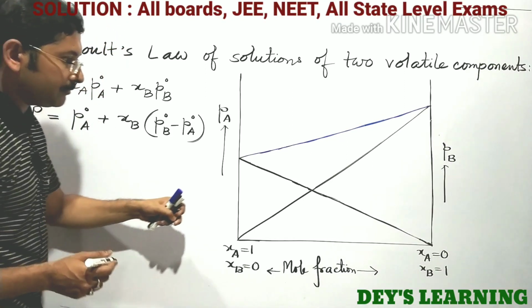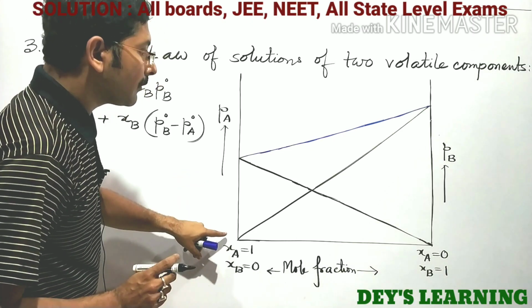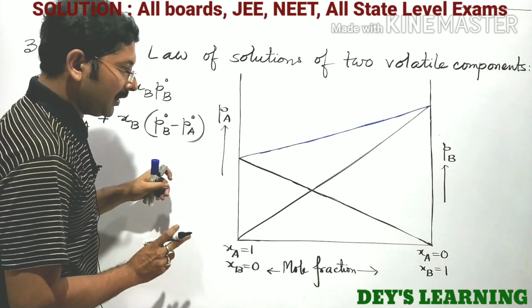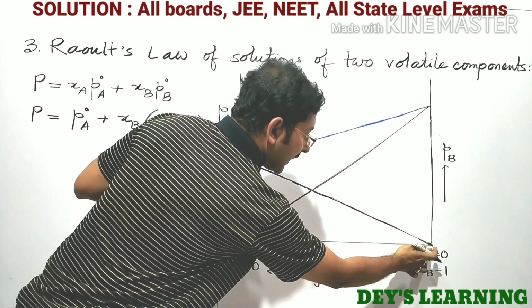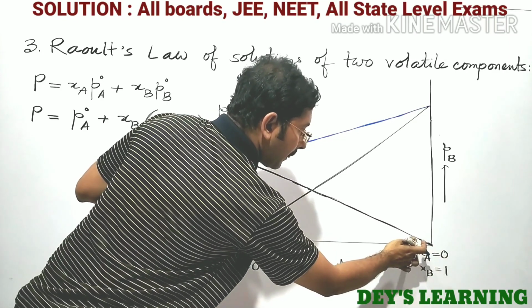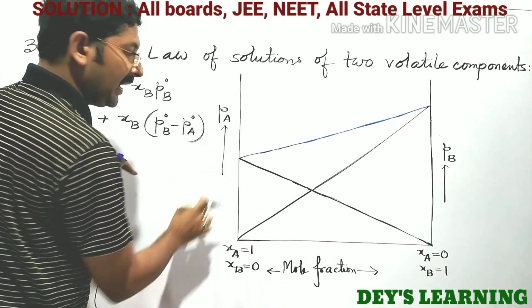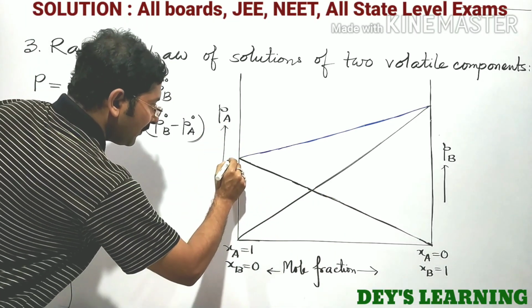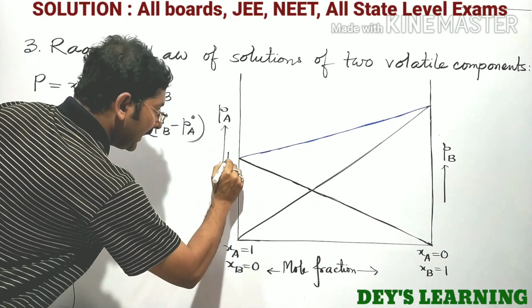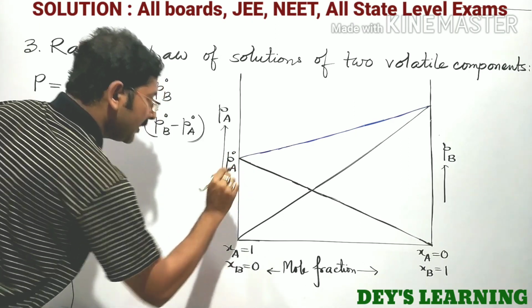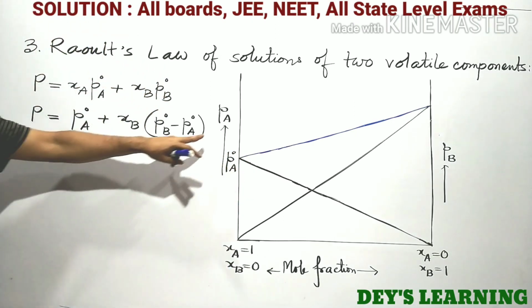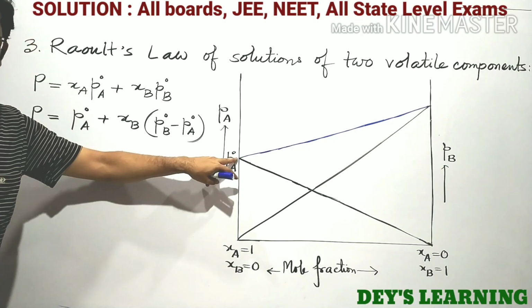Okay. So look at the line from here. At this point XA equal to 0. As the value of XA increases, the value of PA increases, and at this point the value of PA is P0A. The value of PA is P0A at this point.